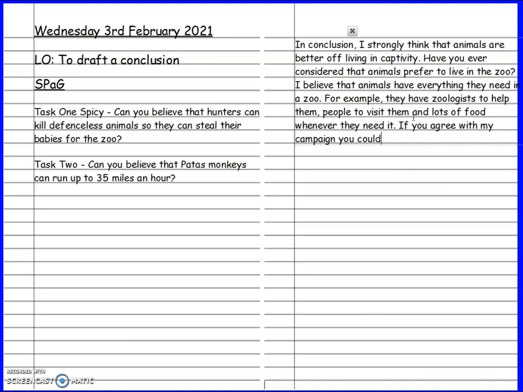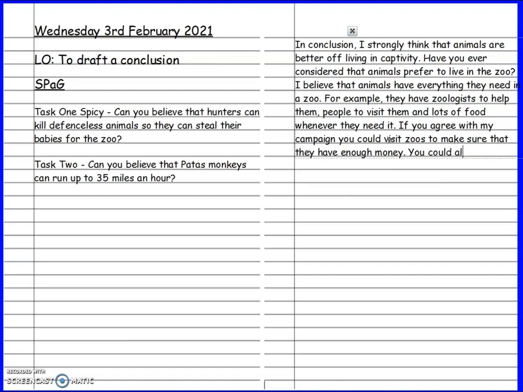However, if you think that animals are better off in the zoo, and they shouldn't be in the wild, let's have a think of some examples of what your reader could do if they agreed with you. Okay, so I'm going to say, if you agree with my campaign, you could visit zoos to make sure that they have enough money. Because the people buying the tickets make sure there's enough money to buy the animals food and to pay the zoologists and the vets and things.